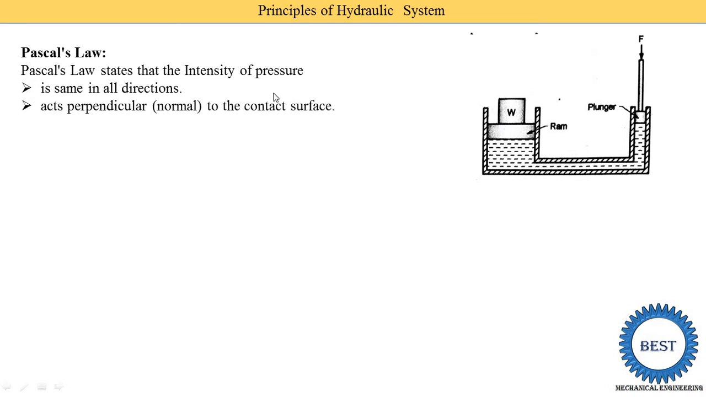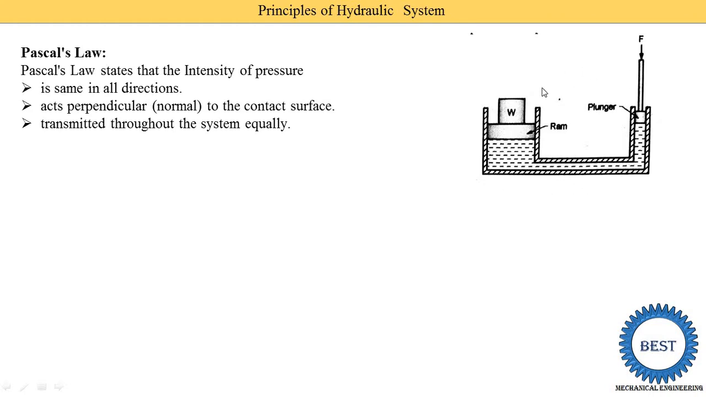Second, intensity of pressure acts perpendicular to the contact surface. Perpendicular is also called normal, meaning at 90 degrees. Suppose we take this surface, a vertical surface. The intensity of pressure acts at 90 degrees to it, meaning horizontally. Suppose we consider this horizontal surface, then the intensity of pressure acts in the vertical direction, and that is called perpendicular. Third point, intensity of pressure is transmitted throughout the system equally,